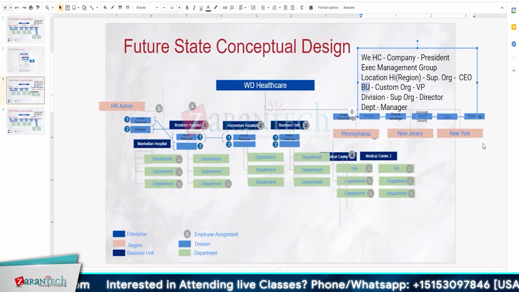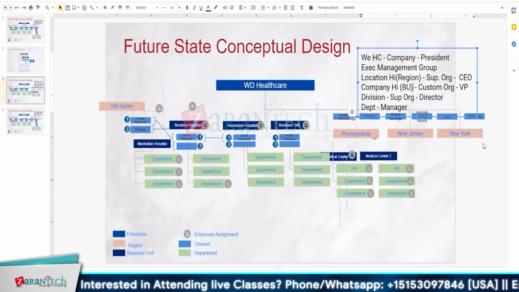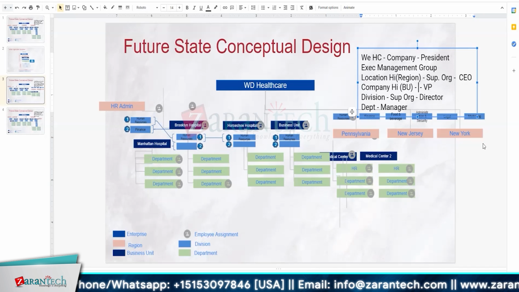You can create a company hierarchy as well. WT Healthcare is one company, but then you can have a company hierarchy where Medical Center 1 is a company under WT Healthcare, and the region for that is Pennsylvania. Medical Center 2 is a separate company.